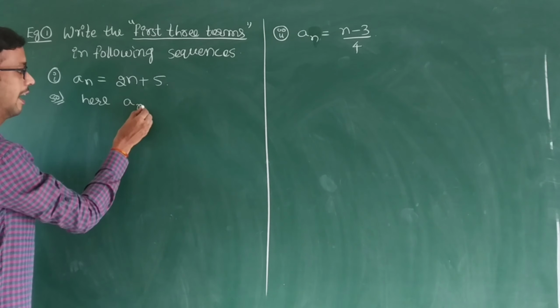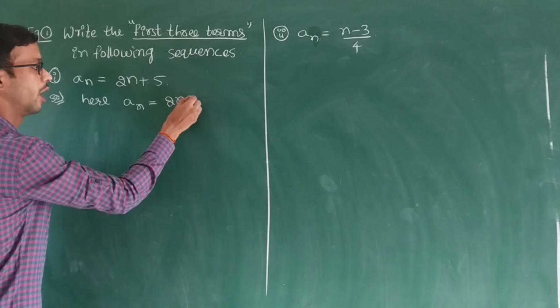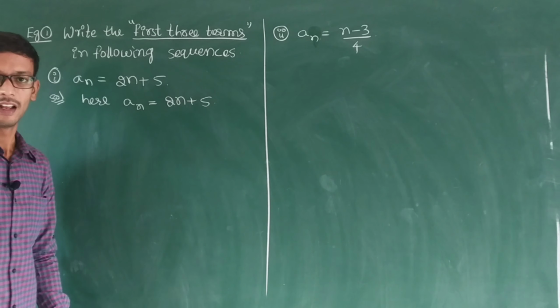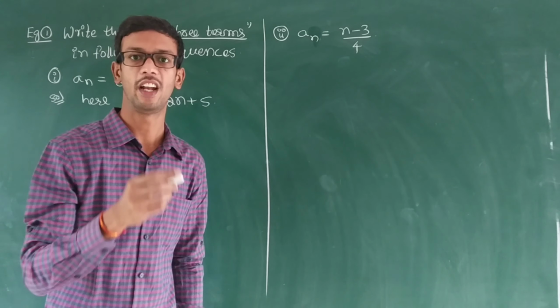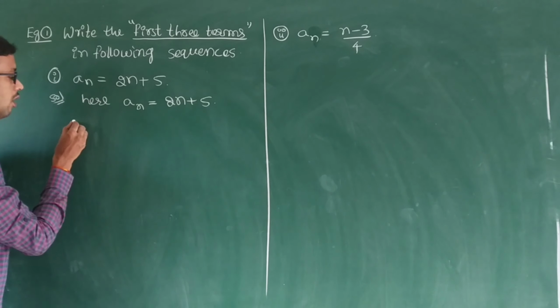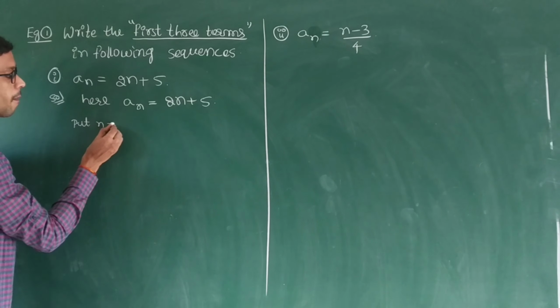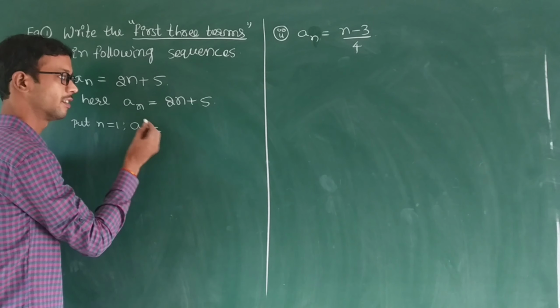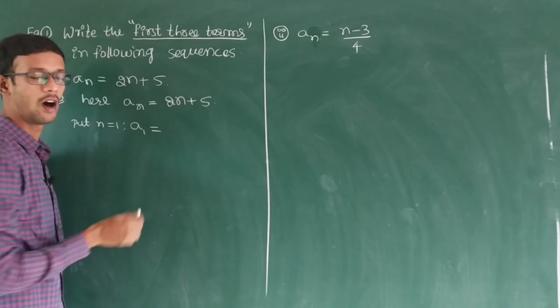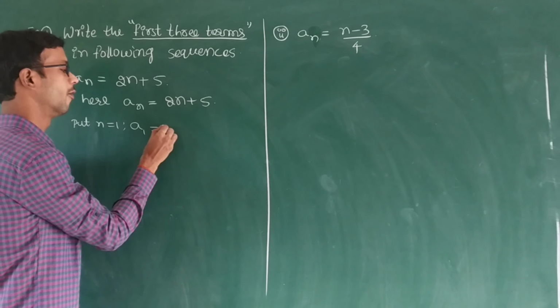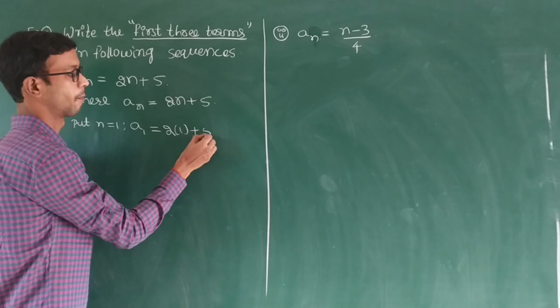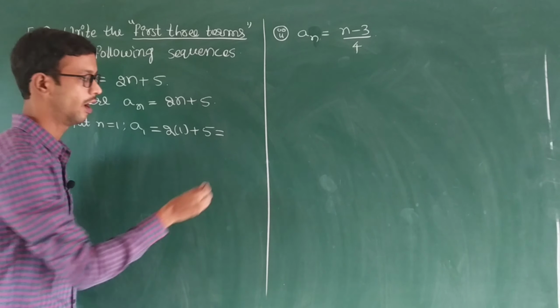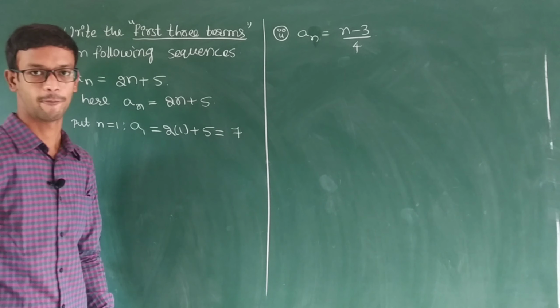So here I will write clearly. Here an is equal to 2n plus 5. We need the first term. So put n equal to 1, in place of n you have to substitute 1. 2 plus 5, how much? 7.